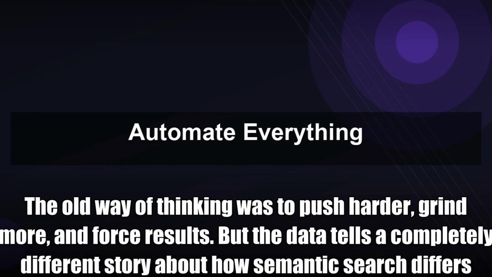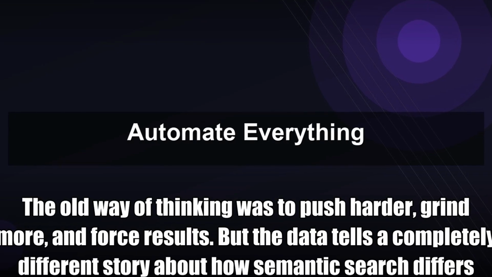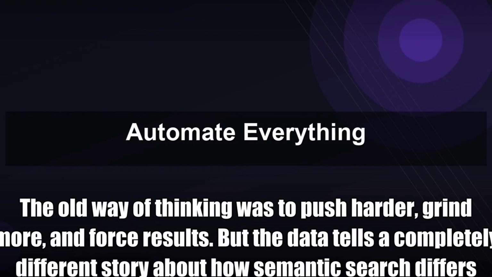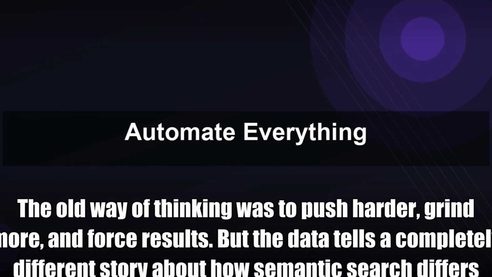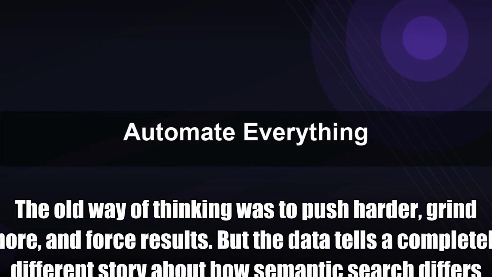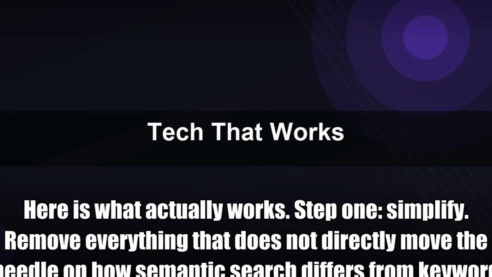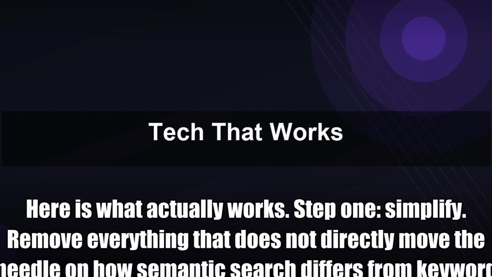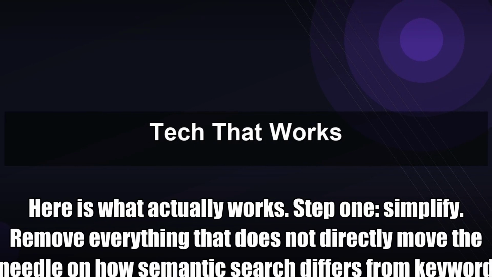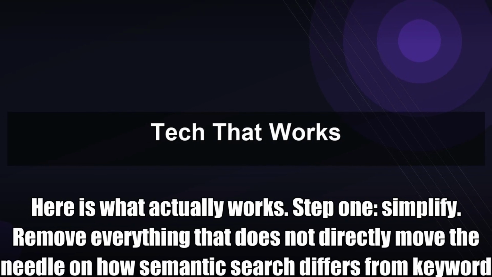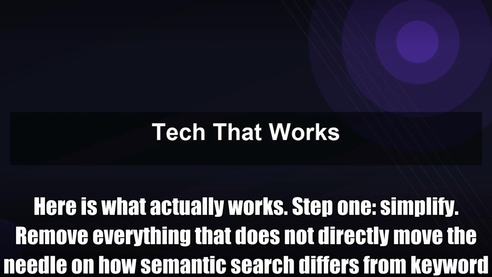The old way of thinking was to push harder, grind more, and force results. But the data tells a completely different story about how semantic search differs from keyword search. Here is what actually works. Step 1. Simplify. Remove everything that does not directly move the needle on how semantic search differs from keyword search.